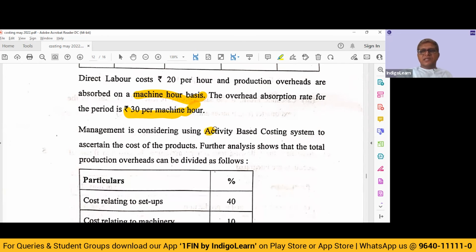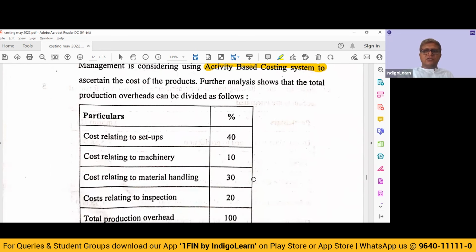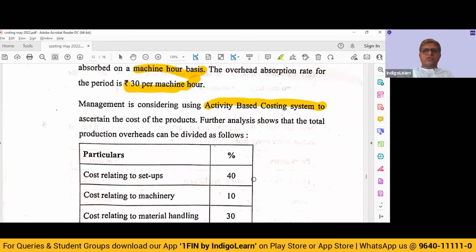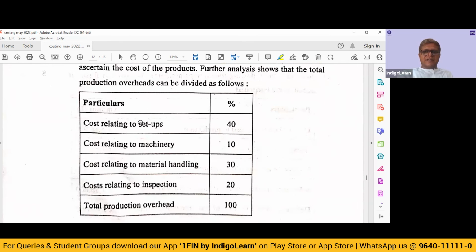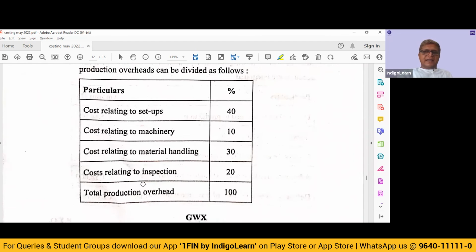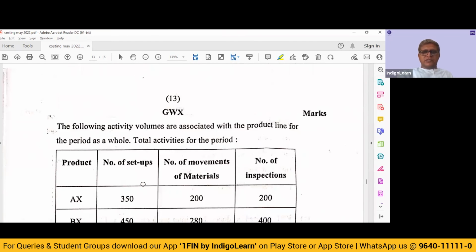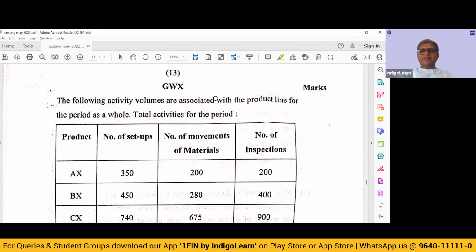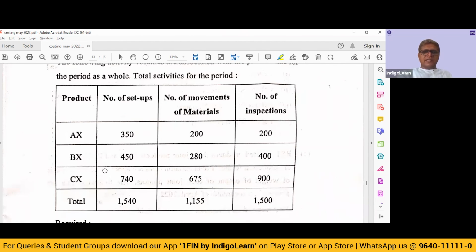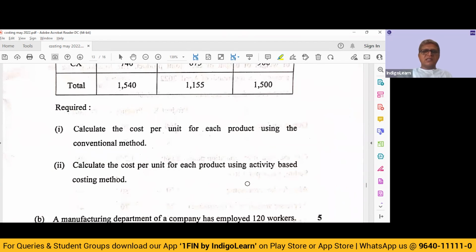The overhead absorption rate is rupees 30 per hour. Management is considering using an activity-based costing system. Further analysis shows that the production overhead can be divided as follows. So they have identified 4 activities and they have given us the proportion. The following activity volumes were associated with the product line for the period as a whole. So for the 3 products, they have given us number of setups, number of movements, number of inspections. What is the requirement? Calculate the cost per unit using the conventional method.